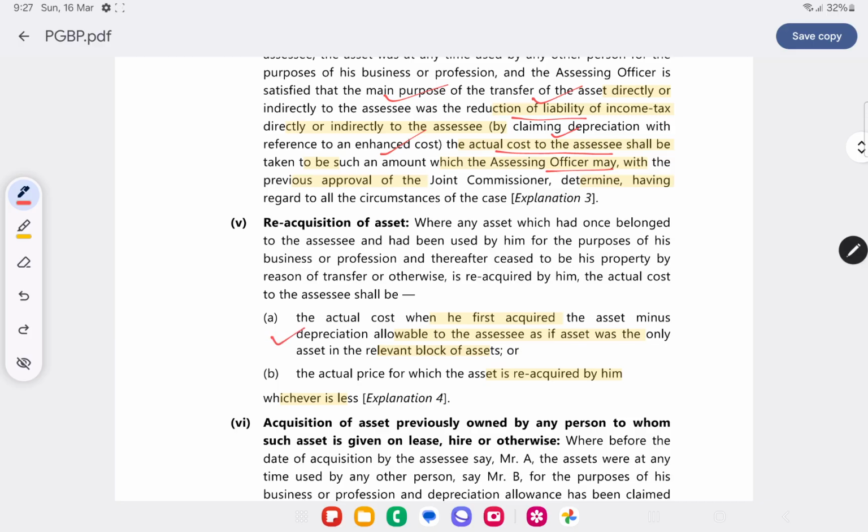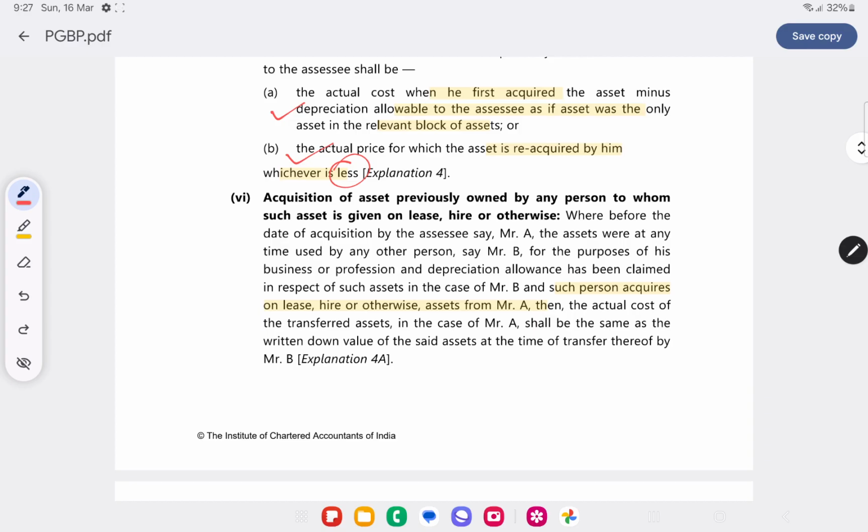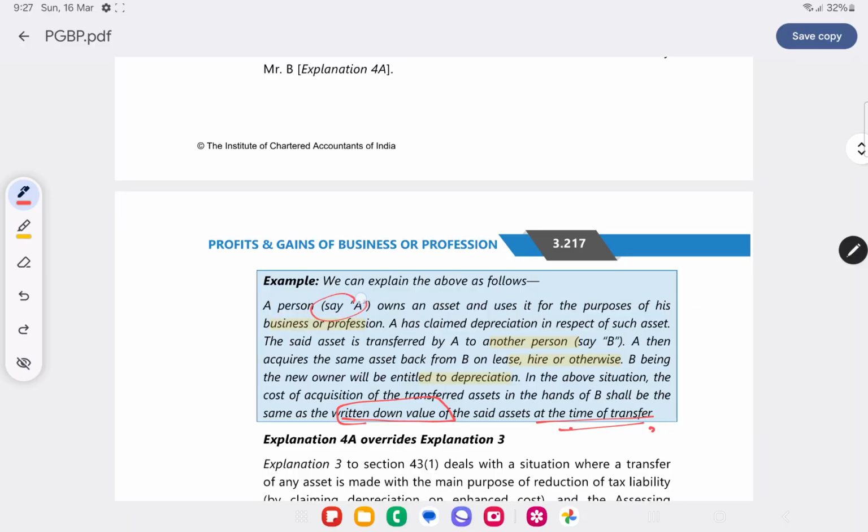Reacquisition of asset: where asset is sold and further reacquired, then the actual cost is the cost at which he first acquired minus depreciation as if it is the only asset in the block of asset, or the actual price at which he reacquired, whichever is less, will be the cost of asset. Acquisition of asset previously owned by the person to whom such asset is given on lease, hire or otherwise. For example, person A owns the asset, used it for the purpose of business or profession, and A has claimed depreciation on such asset. Now what he is doing, he is transferring the said asset by A to another person B.